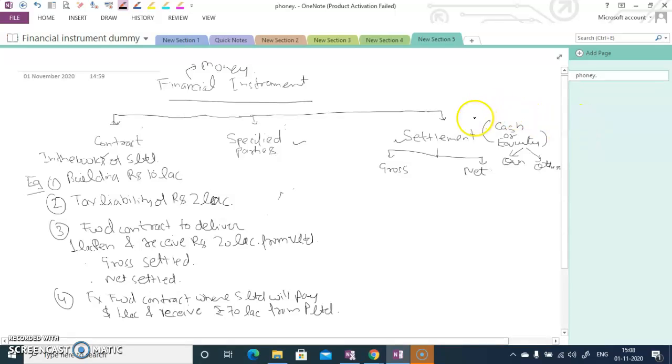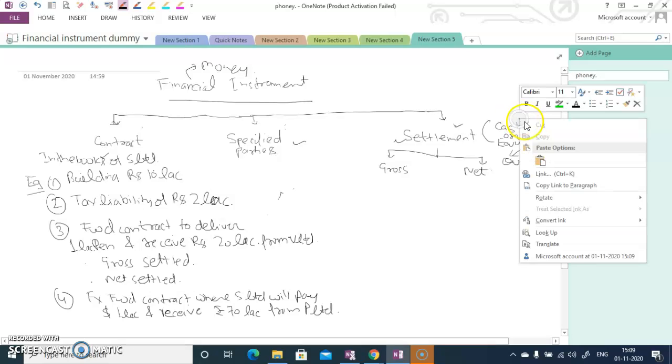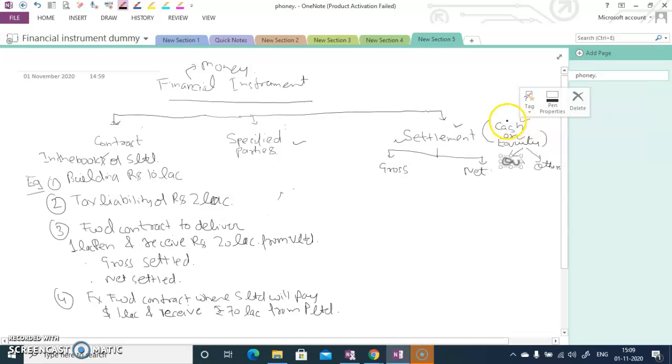The third condition is the settlement, how the settlement is happening. The settlement should happen in cash or in equity. And in the equity, it can be your own equity or maybe the equity of other companies. So the settlement should be in cash or in equity.